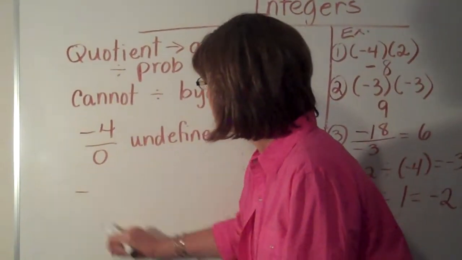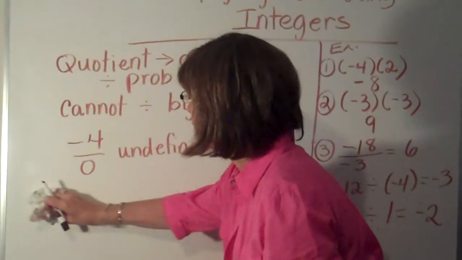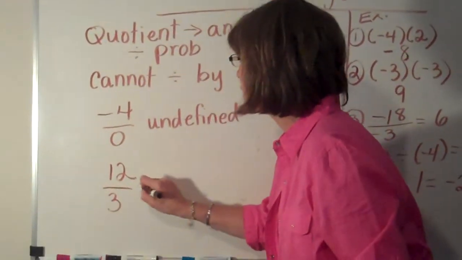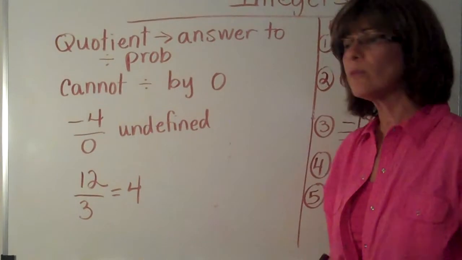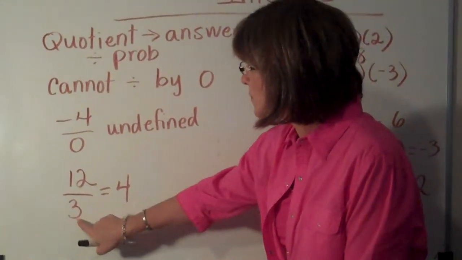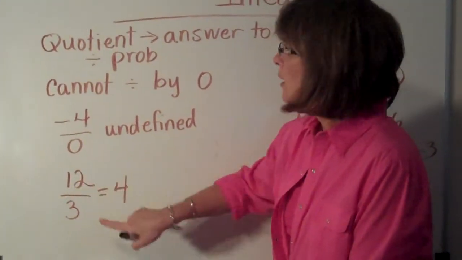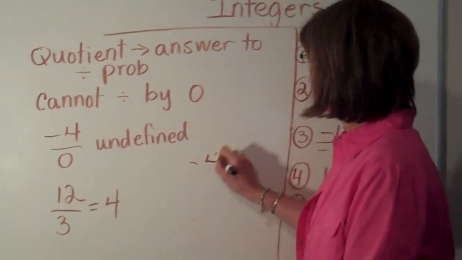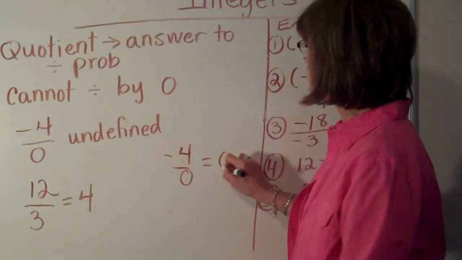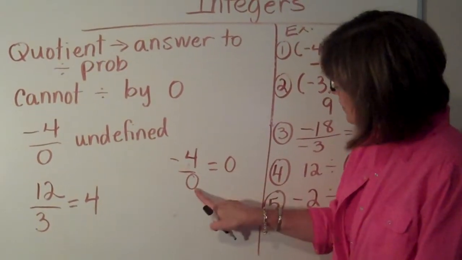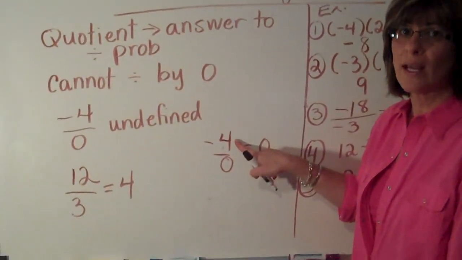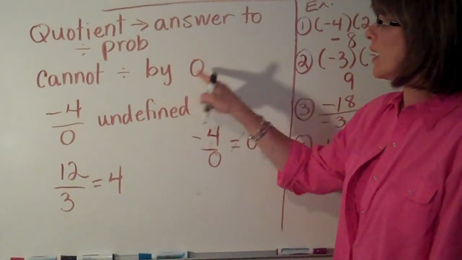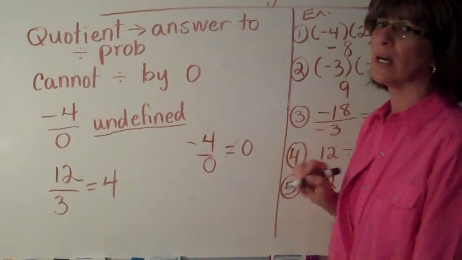If you had, let's just use positive numbers right now. Let's say we have 12 divided by 3 and you get 4. You can rewrite this. You can say 4 times 3 is 12. 3 times 4 is 12. So if you thought that negative 4 divided by 0 equals 0, 0 times 0 would have to equal 0, and it doesn't. So this is not true. You cannot divide by 0. It will always be undefined.